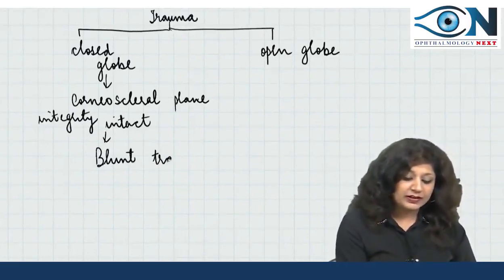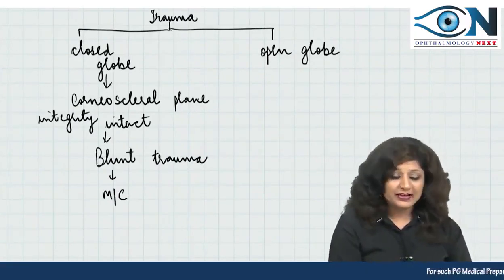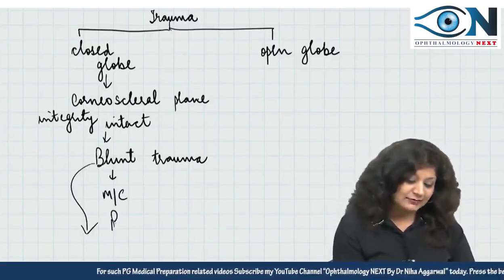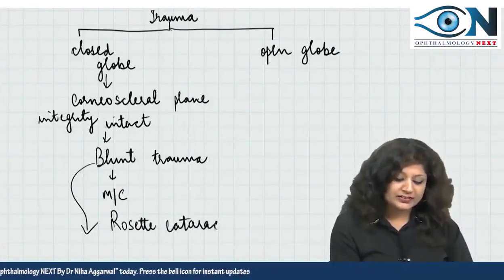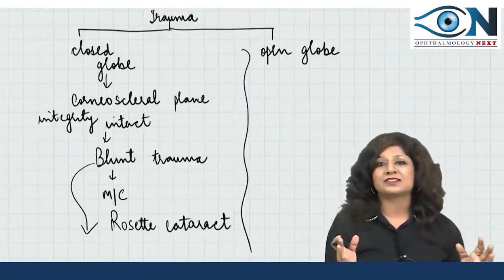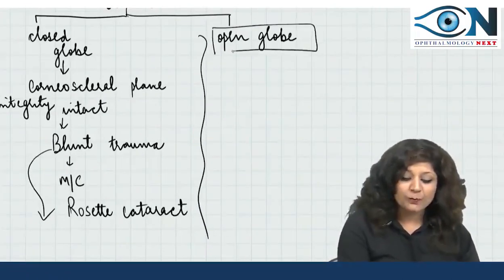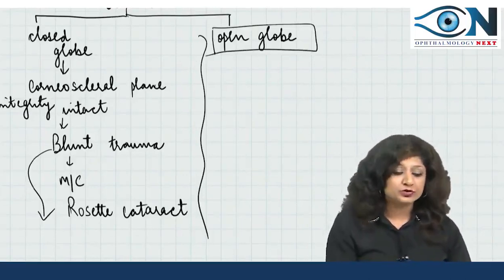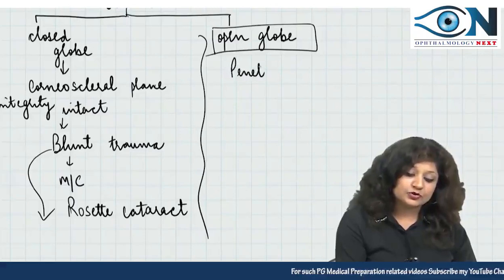You must be knowing that blunt trauma is the most common trauma in the eye, and when I say blunt trauma, I can't resist telling about the rosette cataract, because fancy names of cataract are often asked. The cataract you get by blunt trauma is the rosette cataract, the star-shaped cataract. On the other hand, I am here more interested in the open globe injury, because the visual shown is showing you the open globe injury where we have penetrating trauma.